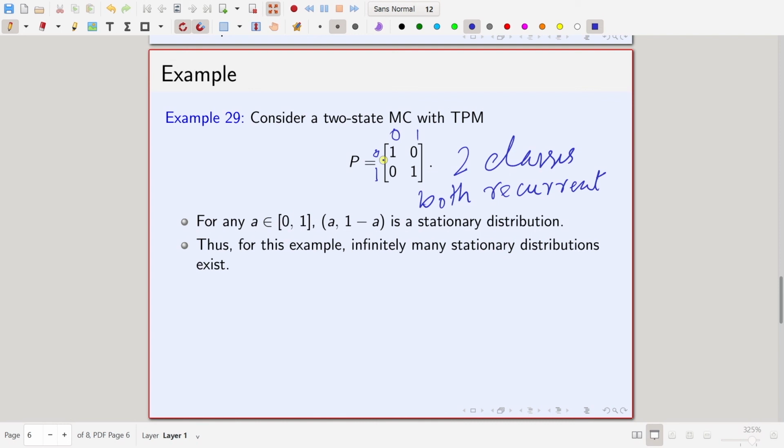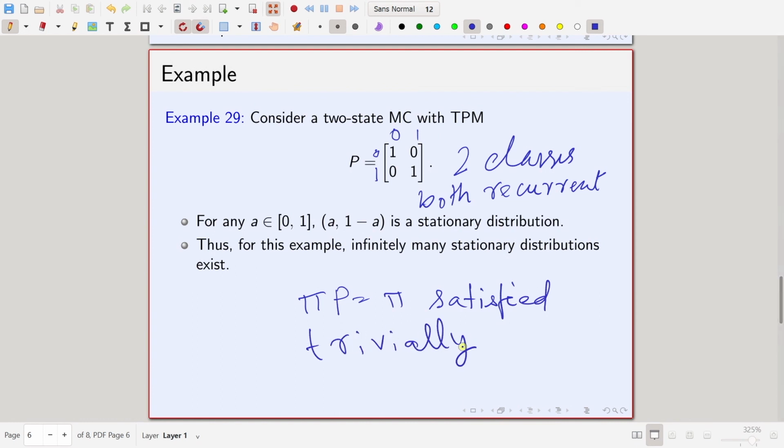But anyway, here we are interested in finding the stationary distribution, but since this is an identity matrix, for any a comma 1 minus a, where a belongs to the interval 0 comma 1, that is a stationary distribution, because pi p equal to pi is satisfied trivially.